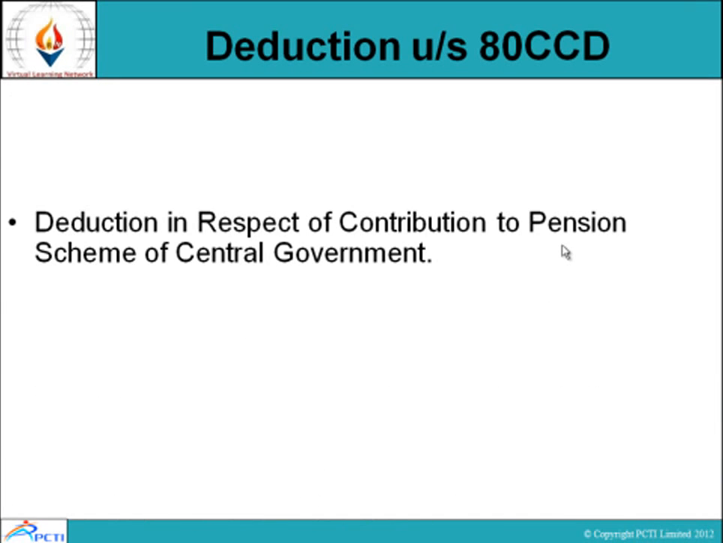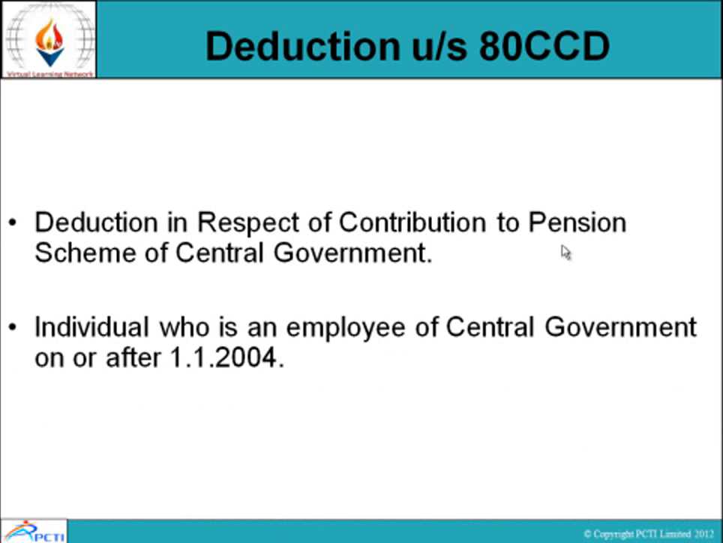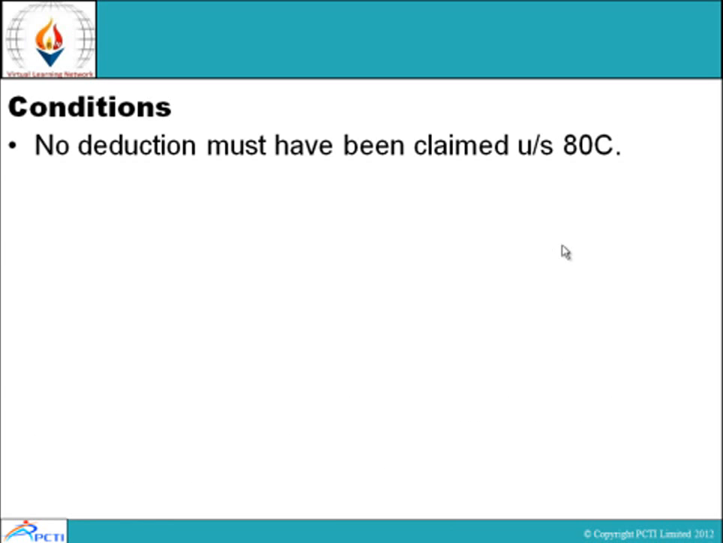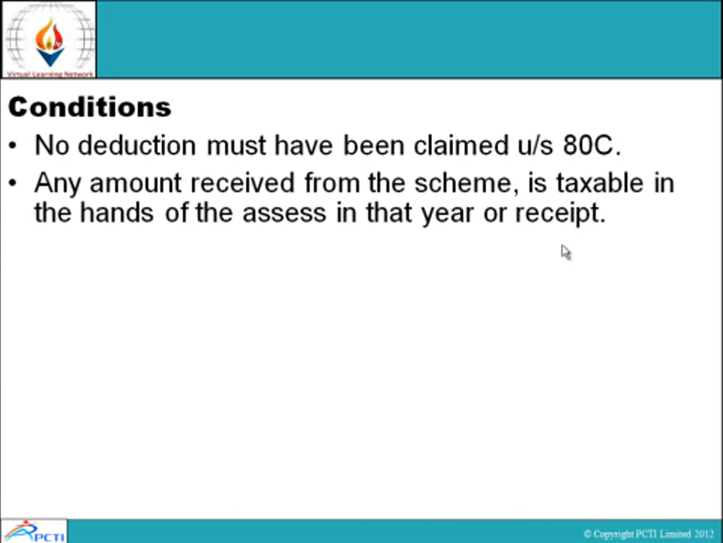Deduction under section 80CCD. Deduction in respect of contribution to pension scheme of central government. Individual who is an employee of central government on or after 1/1/2004. Eligible amount: deposit made under a pension scheme notified by the central government. Condition: no deduction must have been claimed under section 80C. Any amount received from the scheme is taxable in the hands of the assessee in that year of receipt.